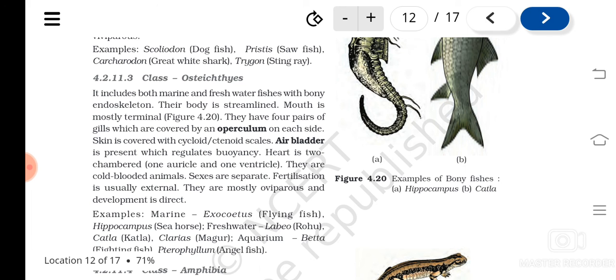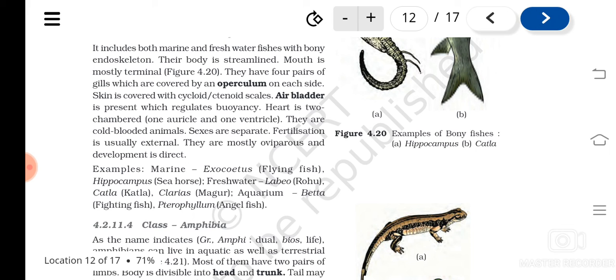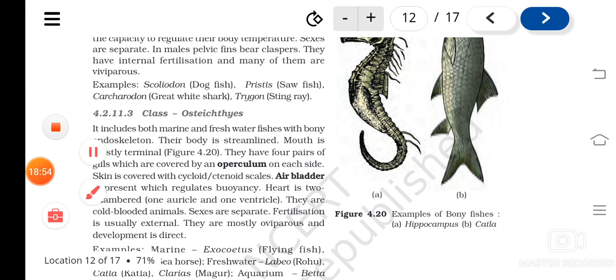Okay, fertilization is external. In chondrichthyes, most of them are having internal fertilization. Here external fertilization, and most of them are oviparous, and the larval stages are there. Examples are Exocoetus, flying fish, means they can glide over the water. Then Hippocampus, have you heard? Seahorse. Understood? Then Labeo, Catla, Clarias, etc. are examples of the osteichthyes. So is it clear?